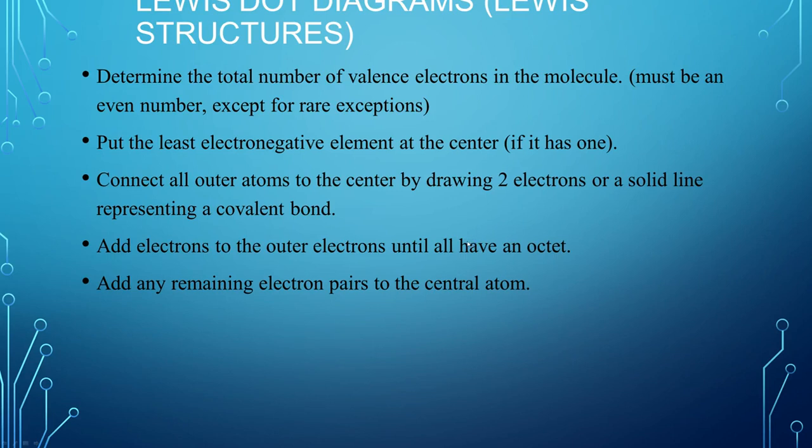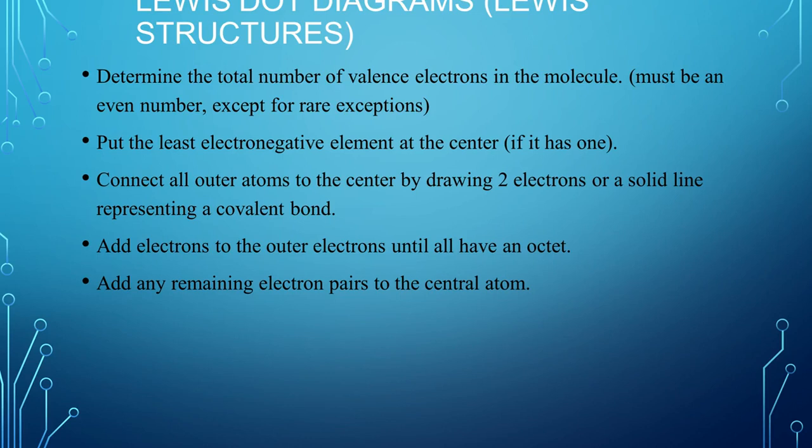Lewis dot diagrams. How do we draw them? Determine the total number of valence electrons in the molecule. It must be an even number. There are exceptions, but they're very, very rare. We're going to put the least electronegative element in the center if it has a center. Connect all outer atoms to the central atom by drawing 2 electrons or a solid line representing the covalent bond between them.